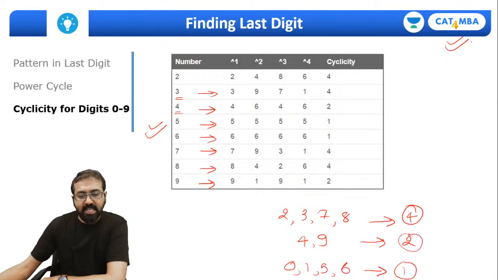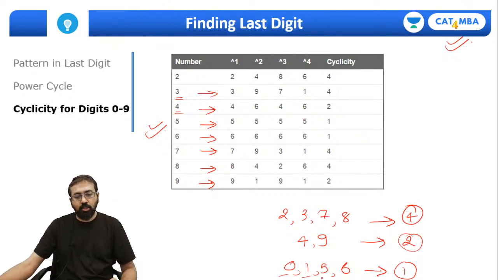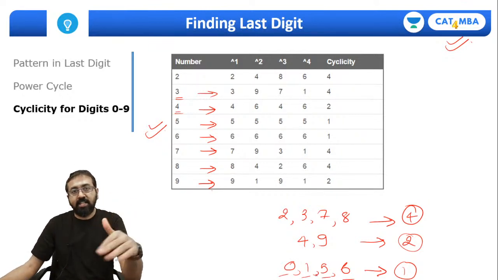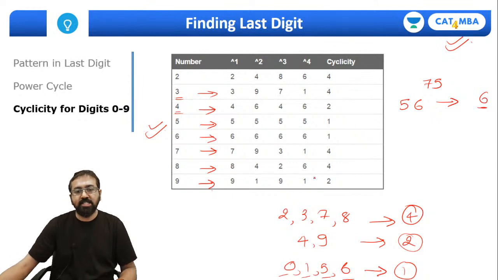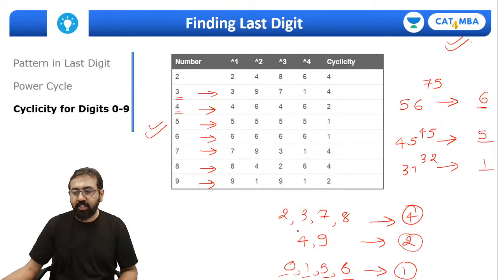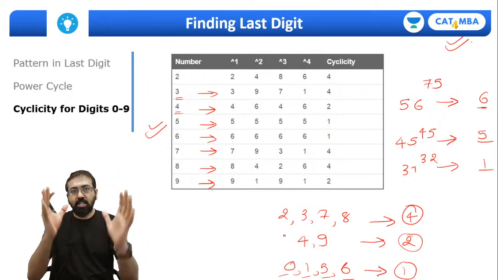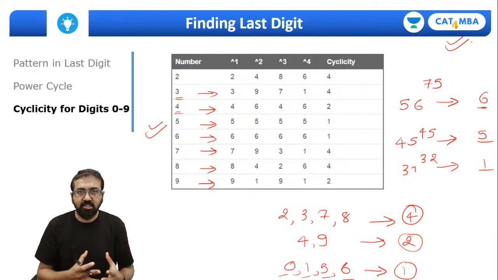Now what does it mean by cyclicity of 1? So if any number ends with any of these digits, that is 0, 1, 5, 6, the last digit of that number will remain the same. So for example, 56 raised to 75, what is the last digit? Without thinking, you can straight away say 6. Or 45 raised to 45, what is the last digit? It has to be 5. Or 31 raised to 32, what is the last digit? It has to be 1. Are you getting this point? Everyone show me a thumbs up if you are with me, if you have understood the cyclicity, so that I can quickly show you the questions once again.